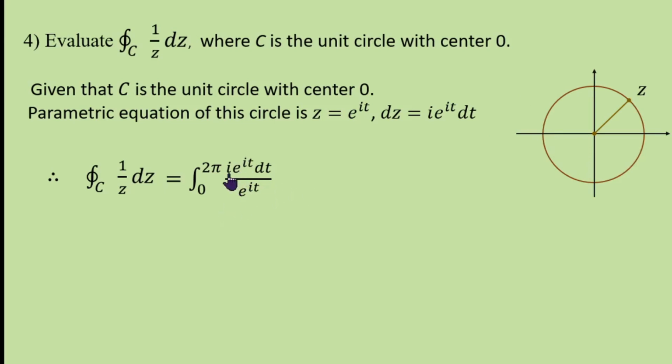e power it cancels, i remains. Take i outside. The integral of 1 with respect to t is t, with upper limit 2 pi. Therefore, 2 pi i. The answer is 2 pi i. So, this is the result.